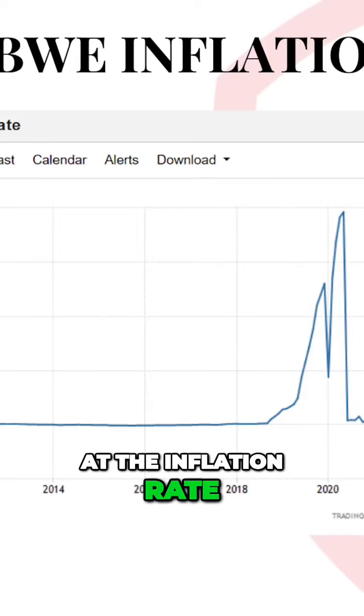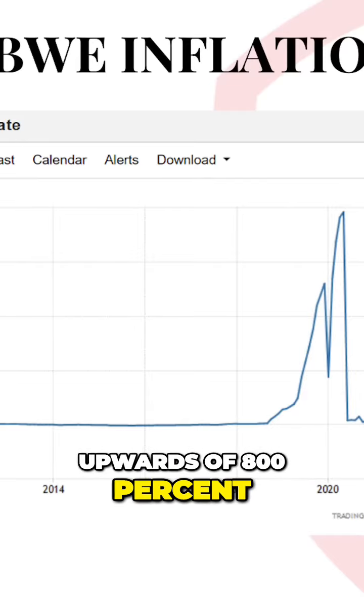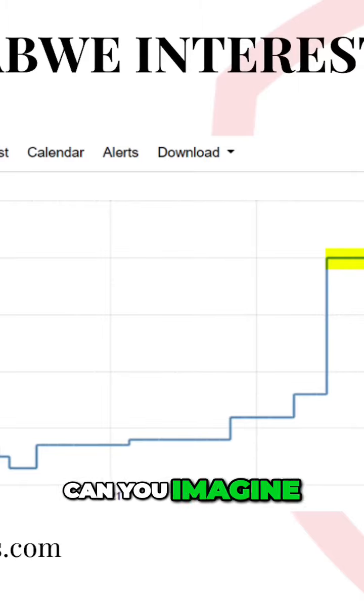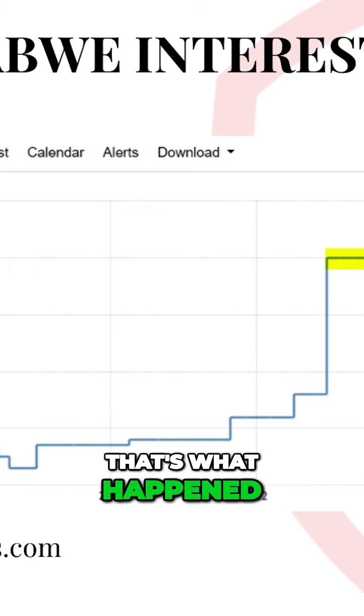Take a look at the inflation rate. If you look at this chart here, upwards of 800%. And if you go to their interest rates, look what their interest rates went up to: 200%. Can you imagine buying a house on a 200% interest rate? That's what happened to Zimbabwe.